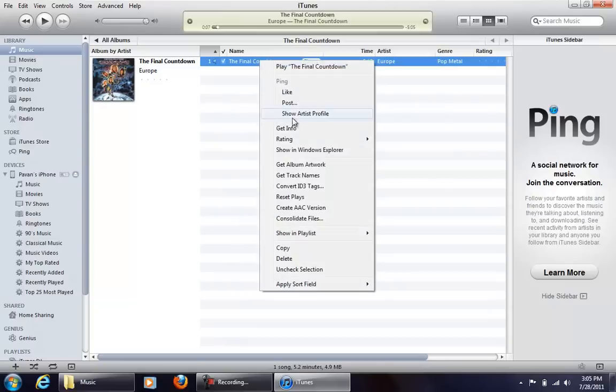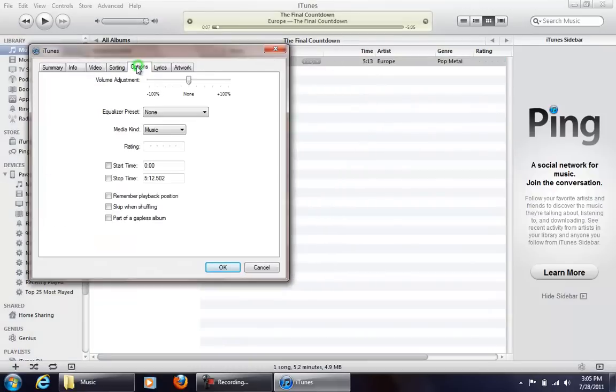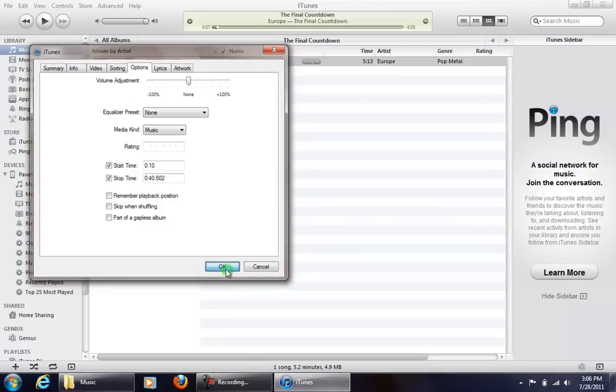and I can do that by right clicking, get info, check start and stop time, and change that to 10, change that to 0, and that to 40, or how about 39, and keep that 502. And if you want to bring this song back to normal, just save that number that was there before, the 5 minute and 32 second mark, and then click OK.